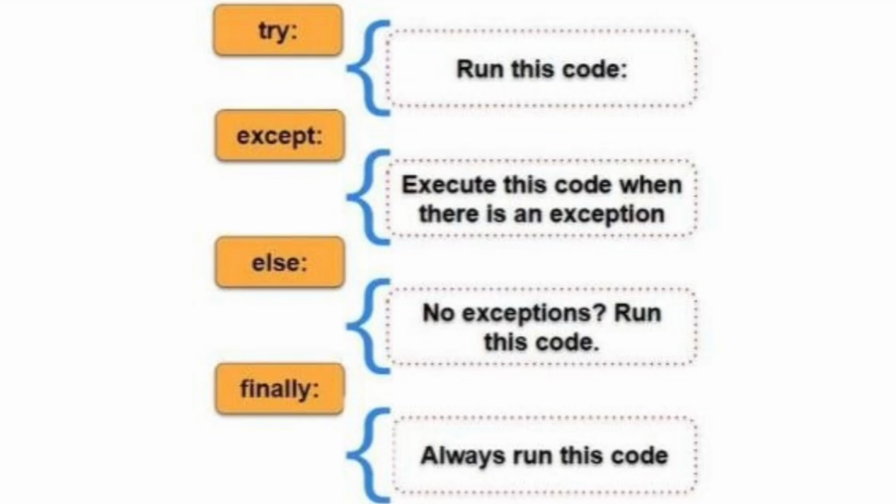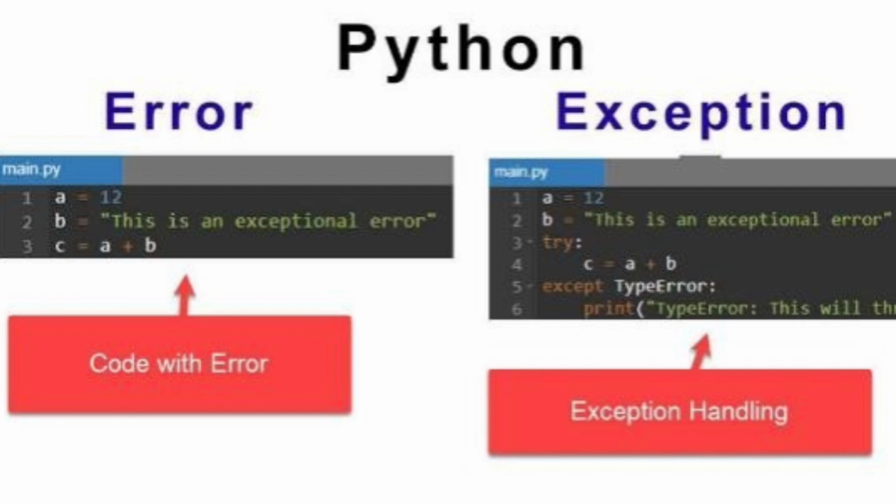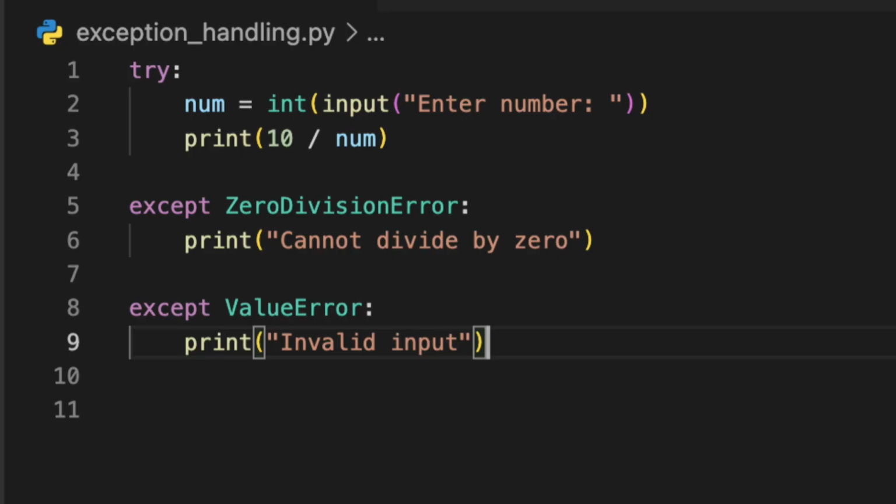Now let's move to exception handling. This is used to handle errors in a smart way, so your program does not crash unexpectedly. For example, if you divide a number by 0 or try to open a file that does not exist, Python